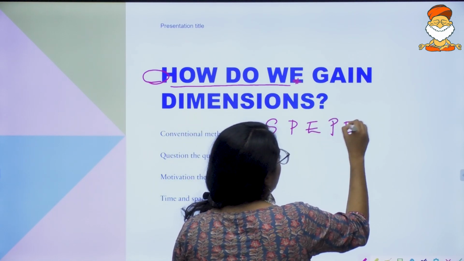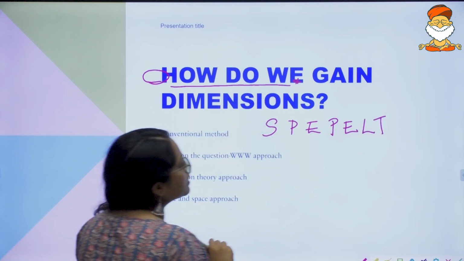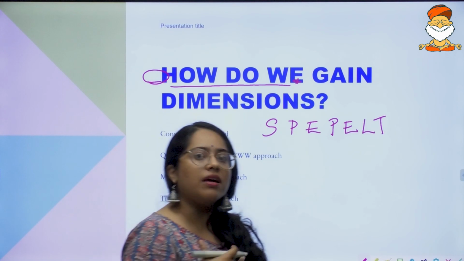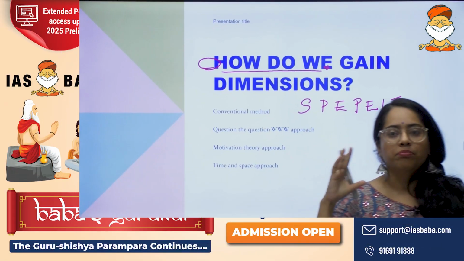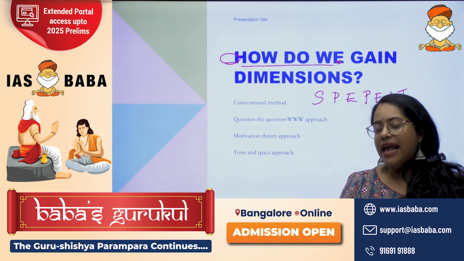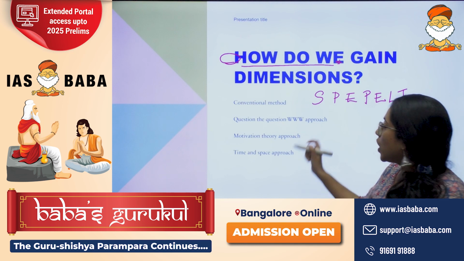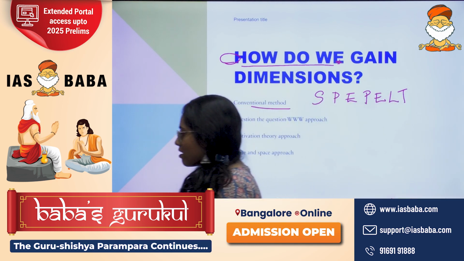But understand the fact that this social, political, economical, psychological, ethical, legal, technology or science, all of these things are something that everybody is going to be brainstorming in this. Maybe the examples will vary, but the explanation of these things are not going to be much varied. So that is your conventional method.